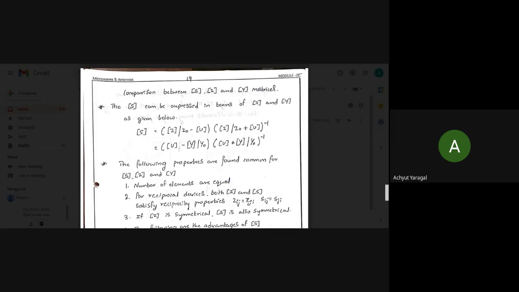What we can say is that the number of elements is the same whether you consider scattering parameters, impedance parameters, or admittance parameters. If we consider reciprocal devices, Z and S satisfy the reciprocity properties, that is, Zij is equal to Zji, or Sij is equal to Sji. If I consider Z as symmetrical, then S also should be symmetrical.